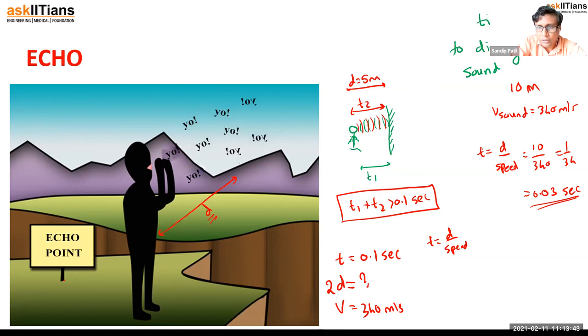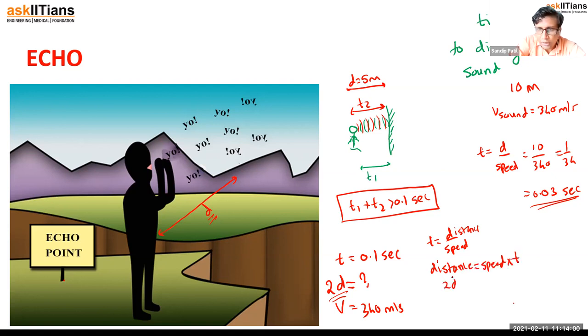Distance upon speed. So instead of distance, can I say distance is 2d now? Right? So this is the distance. Distance is not only d. Or let's find out, first of all, the formula. Write down the formula for distance is equal to speed into time.